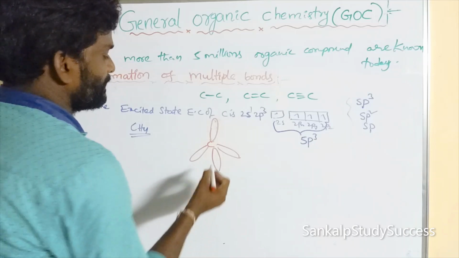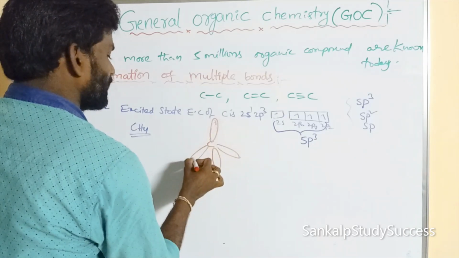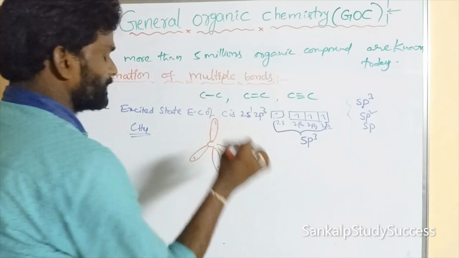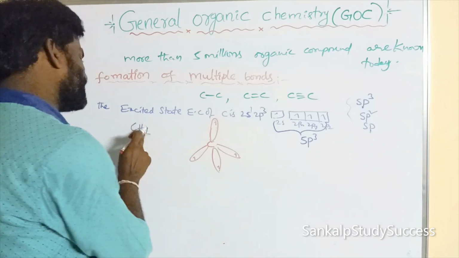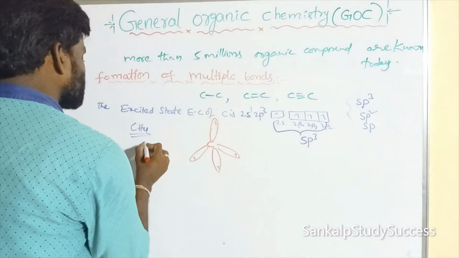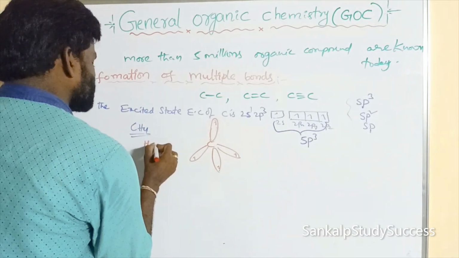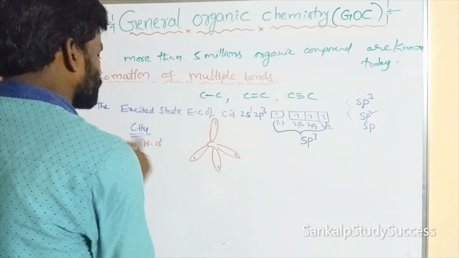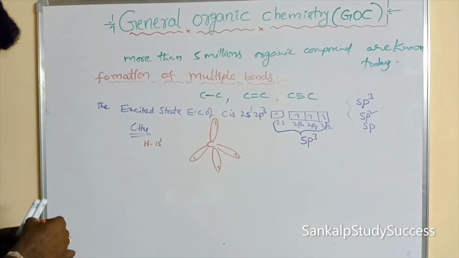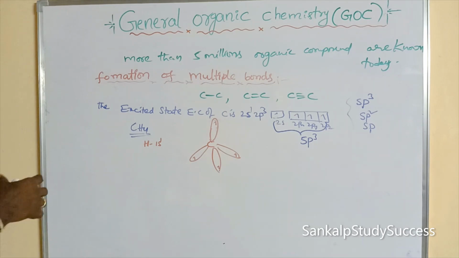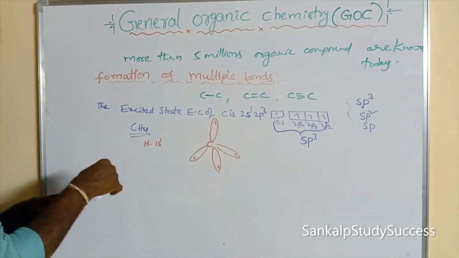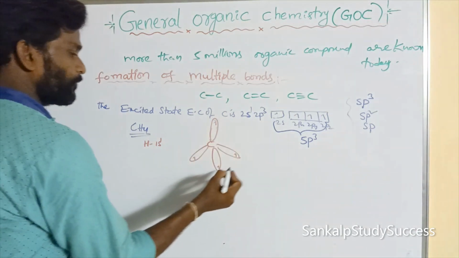Four sp3 hybrid orbitals, all containing one unpaired electron, are surrounded by 4 hydrogens. What is the electronic configuration of hydrogen? 1s1. What is the shape of the s orbital? Spherical. So here there are 4 hydrogens.